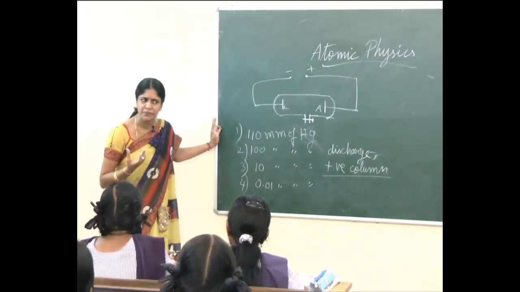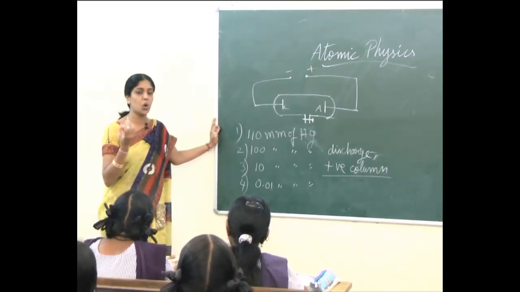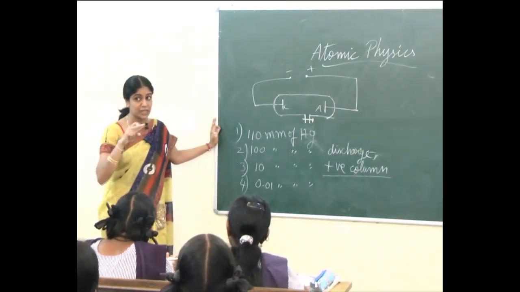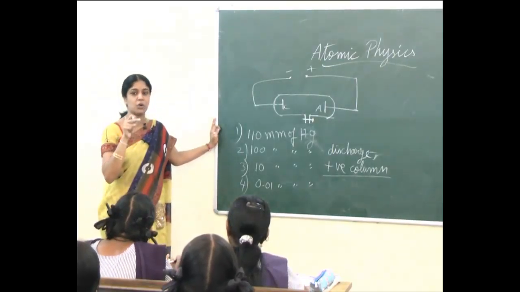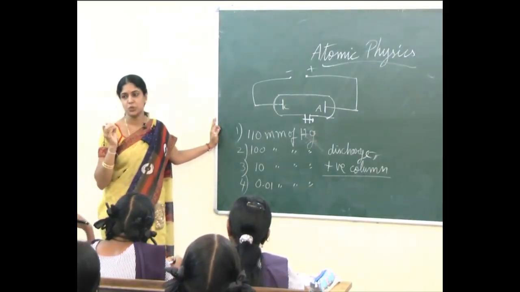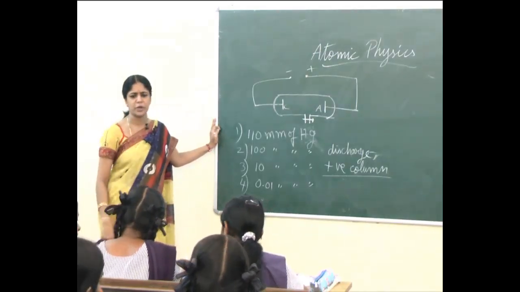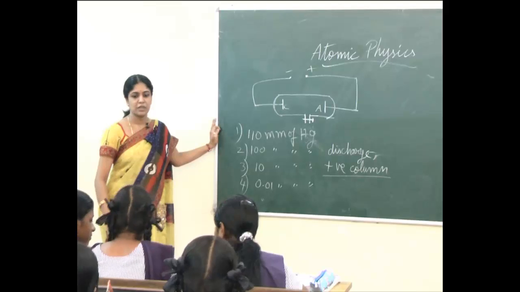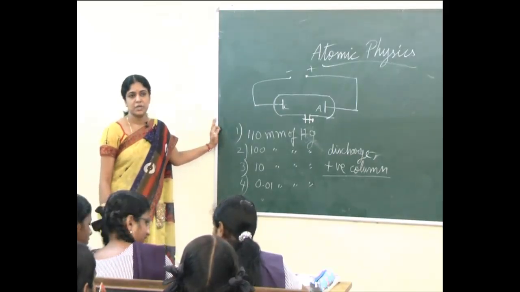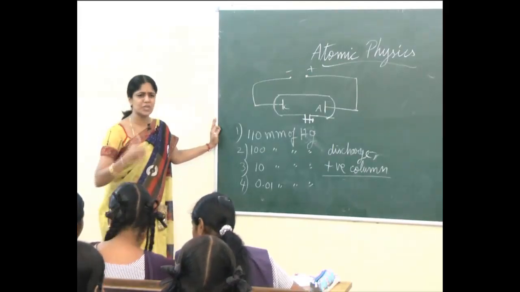What is fluorescence? It is the glowing effect. What started glowing? Not the inside, the walls of the glass tube started glowing. That effect we call the fluorescence effect, with green light. In your reader, on the first page at the front, there is a diagram. Do you see the green color there? It is nothing but the fluorescence effect.